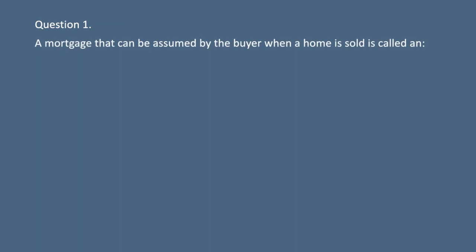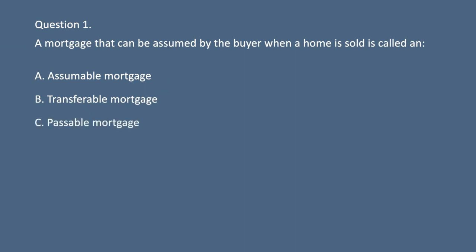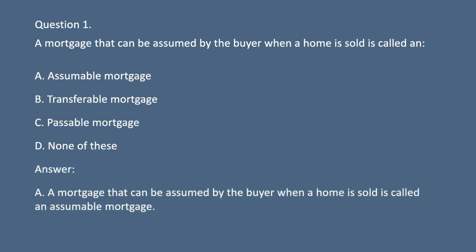Question 1. A mortgage that can be assumed by the buyer when a home is sold is called an A. Assumable mortgage. B. Transferable mortgage. C. Passable mortgage. D. None of these. Answer: A mortgage that can be assumed by the buyer when a home is sold is called an assumable mortgage.